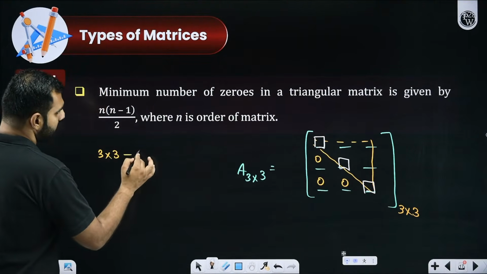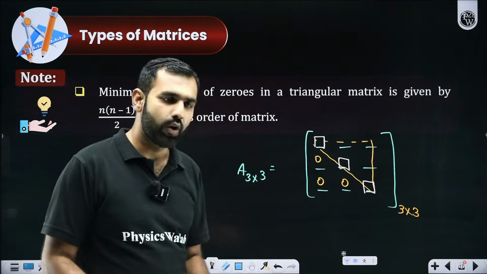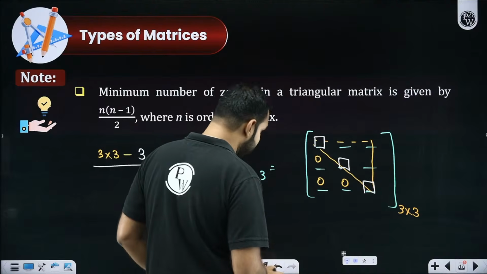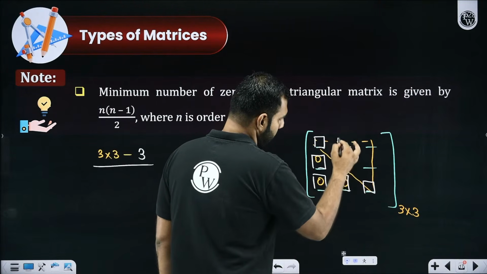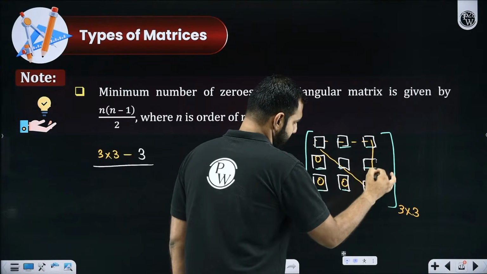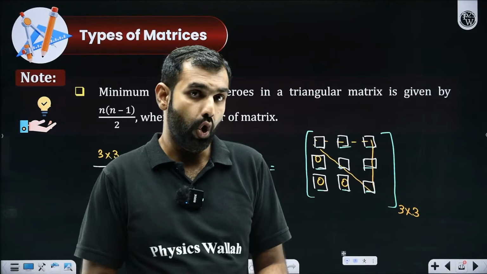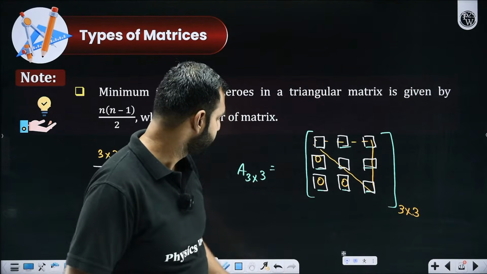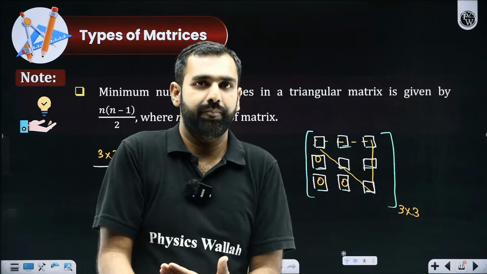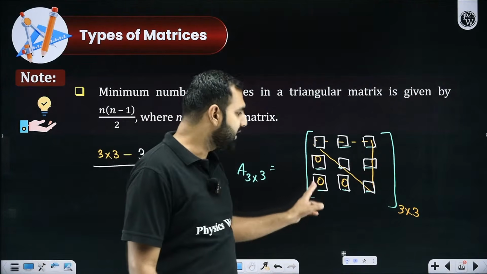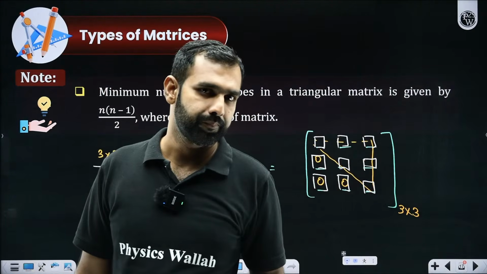If I skip the diagonal elements, I am left with 6 elements, the non-diagonal elements: these 3 and these 3. Half of them, either these 3 or these 3, are mandatorily supposed to be 0.